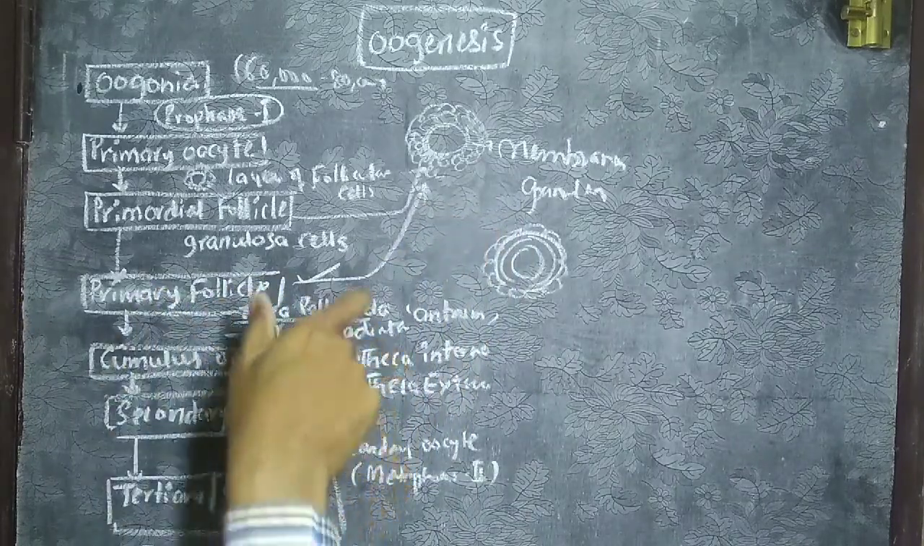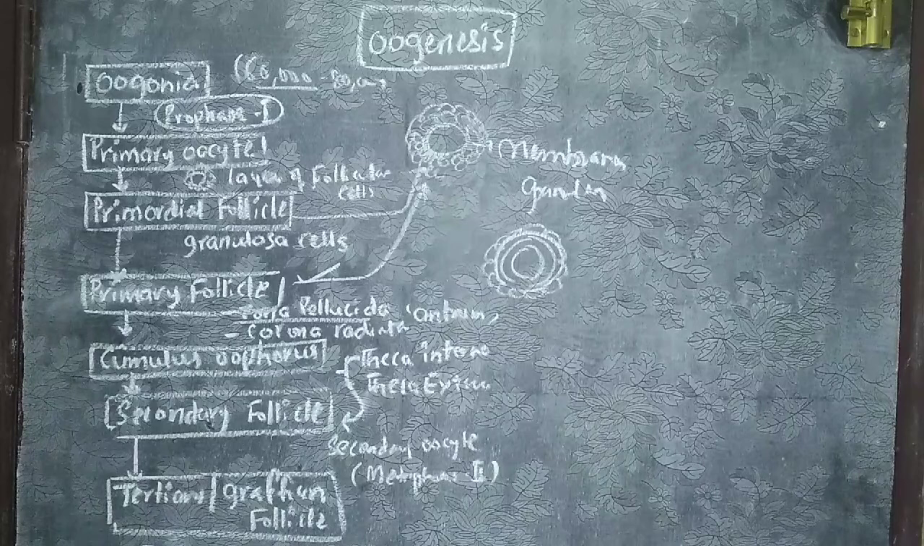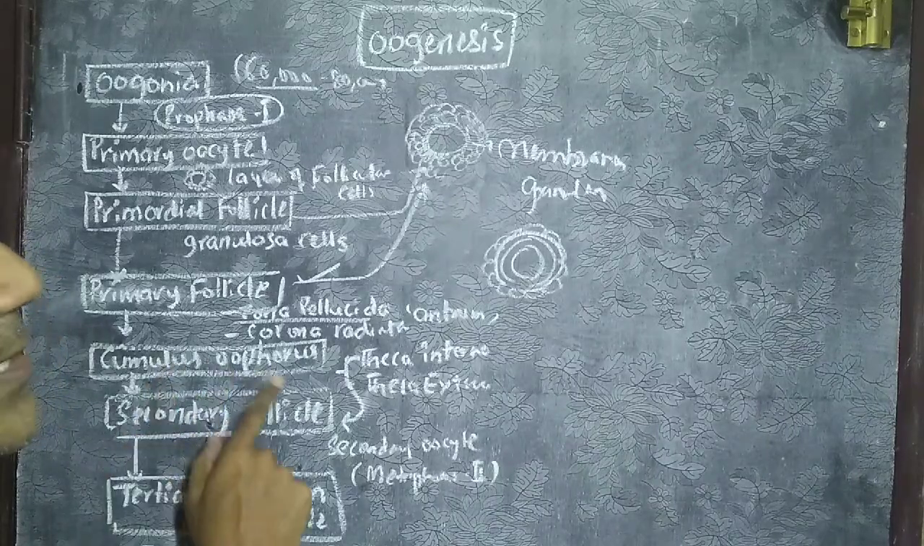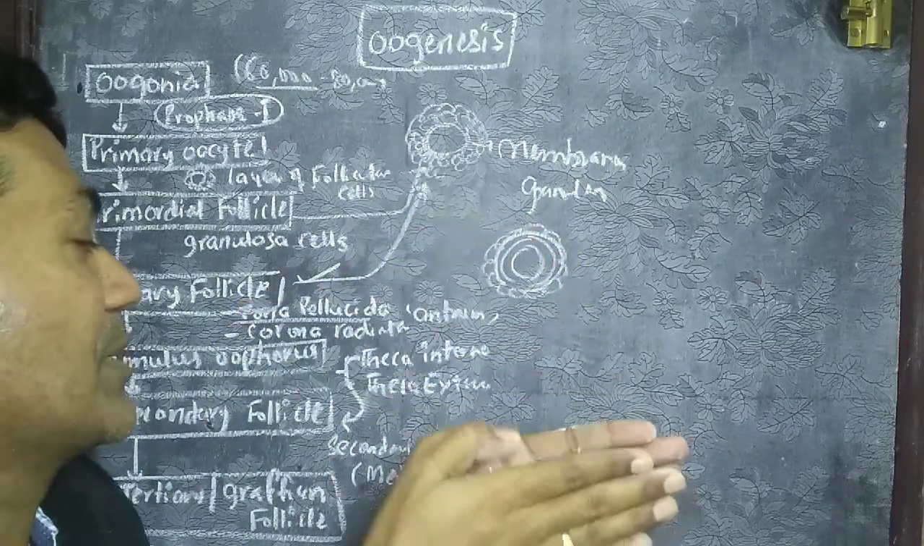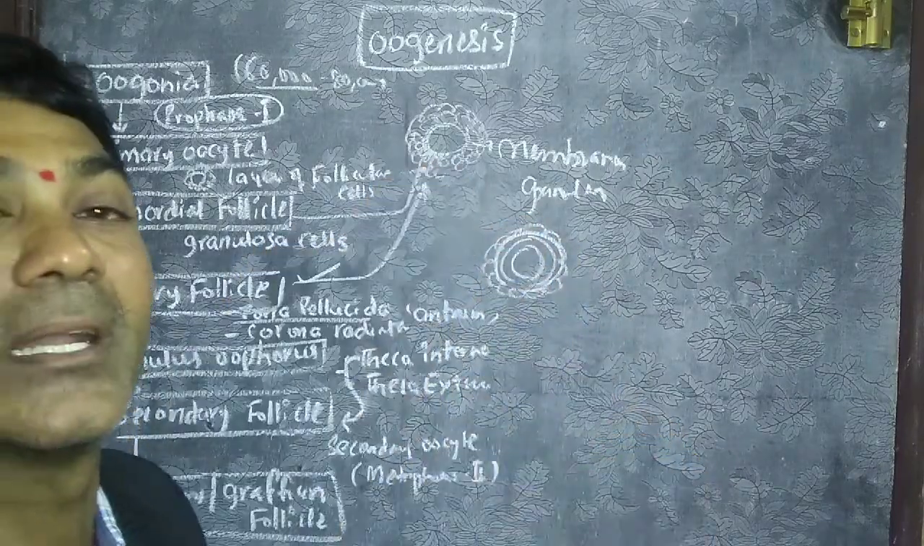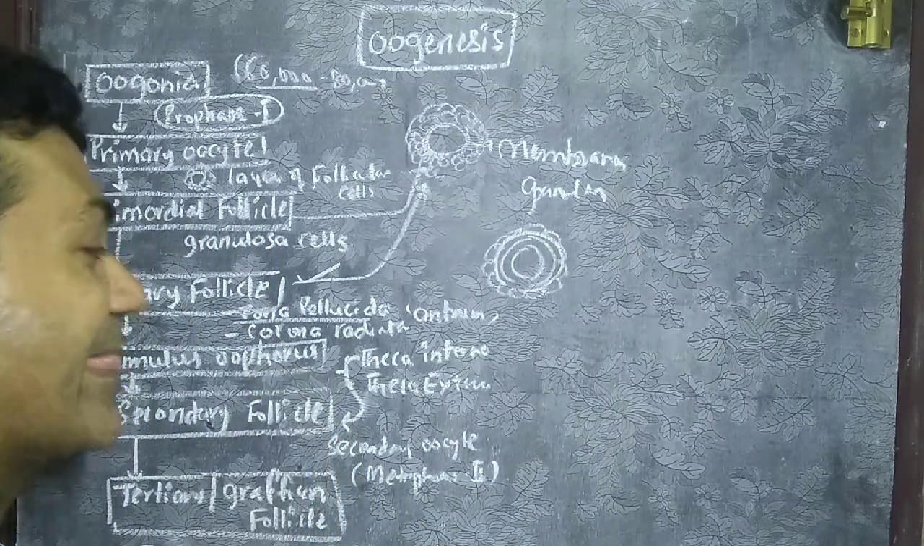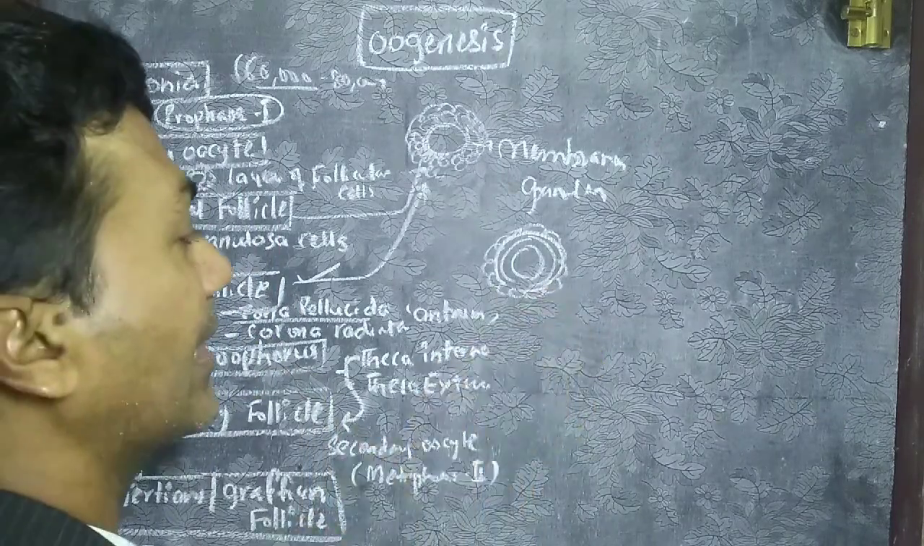Such a stage of primary follicle is known as cumulus oophorus. Cumulus oophorus is a stage where the zona pellucida, corona radiata and membrana granulosa cells will be present.